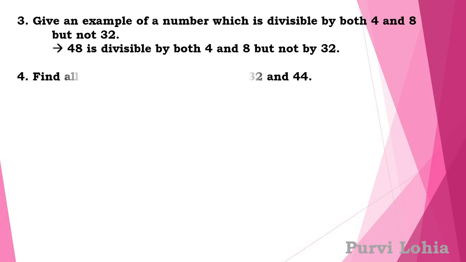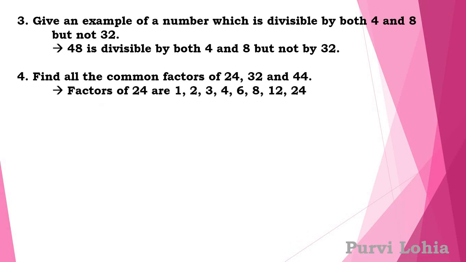Next example, find all the common factors of 24, 32 and 44. So I told you how to do it. You first write all the factors of the given numbers. Factors of 24 are 1, 2, 3, 4, 6, 8, 12 and 24. Factors of 32 are 1, 2, 4, 8, 16 and 32.